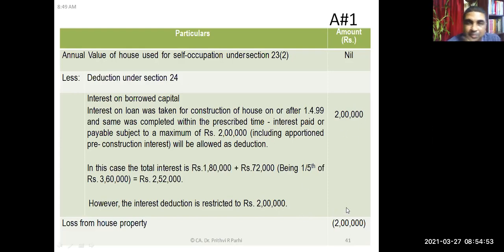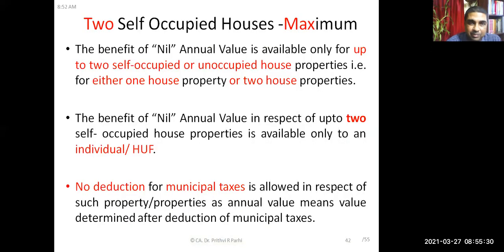Did you understand this concept? Okay, it is very simple. If it is a self-occupied house property, straightaway we have to compute only one deduction, that is interest on borrowed capital, subject to a maximum cap of 2 lakh rupees. And income from house property can be negative. Here you see there is a loss under the head income from house property of 2 lakh. Is this part clear to you?